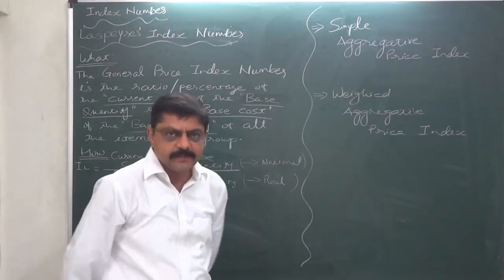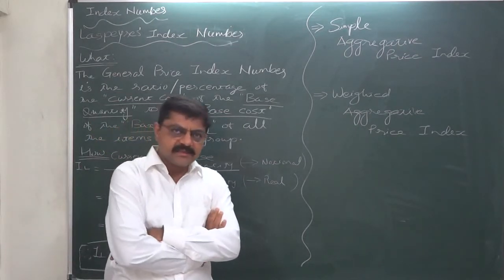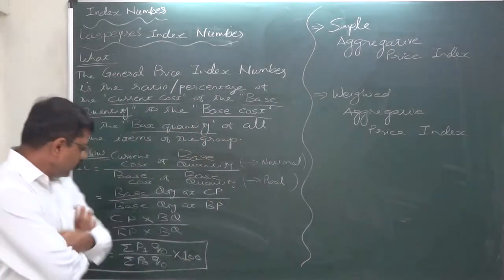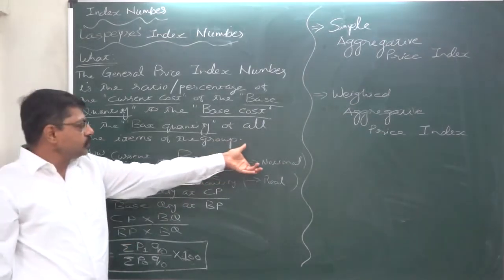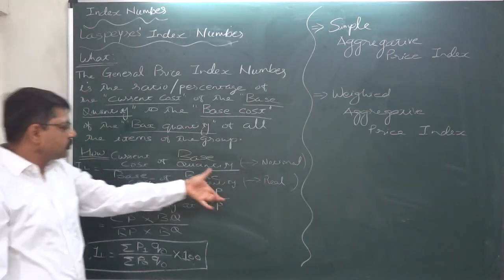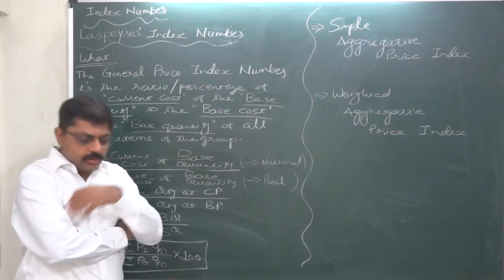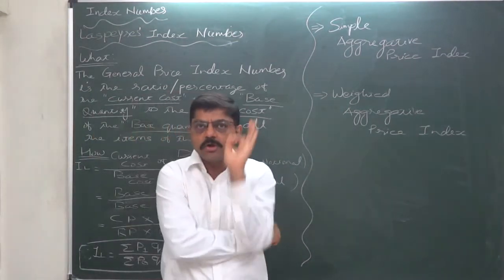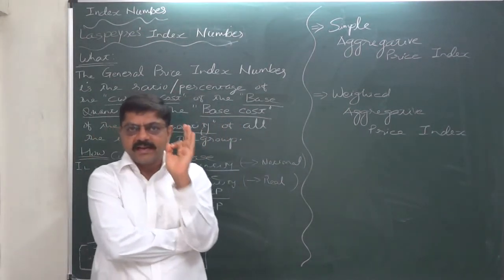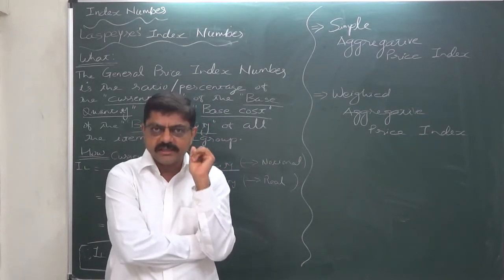So according to Laspeyres, the weighted general price index is the ratio of the total notional cost of base quantity at current prices to the total real cost of the base quantity at the base year prices. So the main thing is that not only the prices of the items but also the quantities consumed are considered.